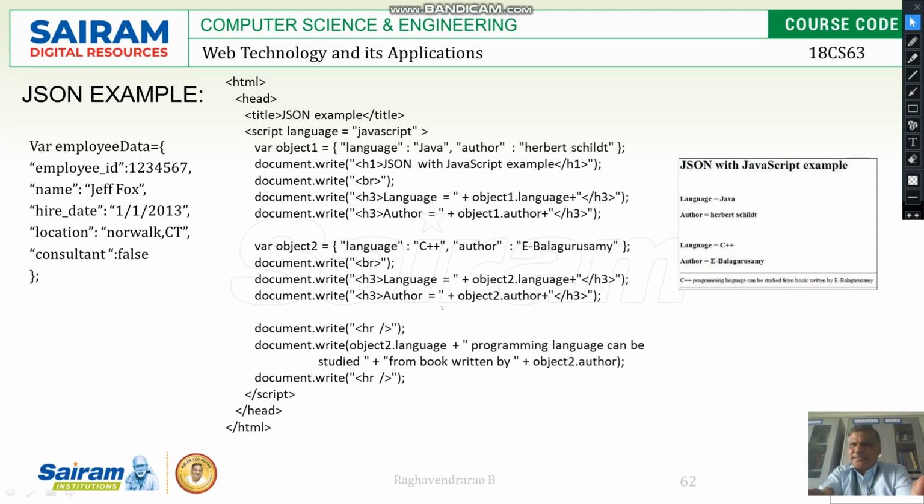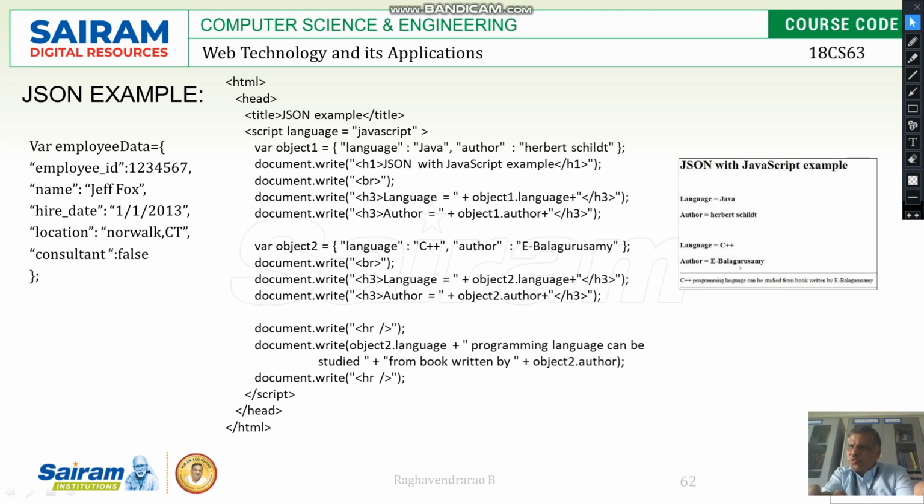Similarly, object 2 is created like this here. Language C++, author E Balaguruswamy. Language is called similarly. Object 2 dot language means directly this C++ is printed here, and the author name E Balaguruswamy is printed here. Then, just to end, object 2 dot language programming can be studied from so and so book, the author. So object 2 dot language is C++ and the author is E Balaguruswamy, and that is printed over here. Got it? It's clear.